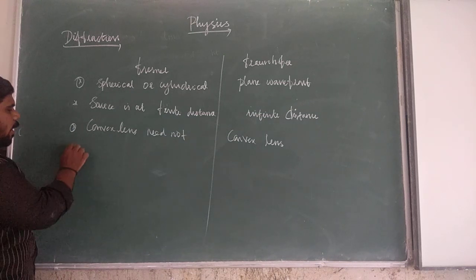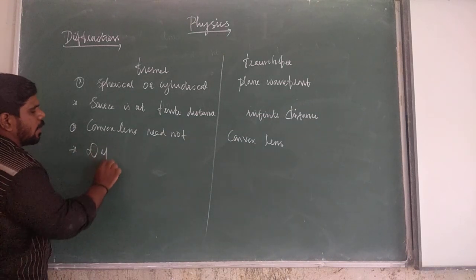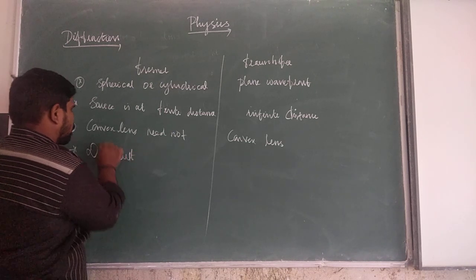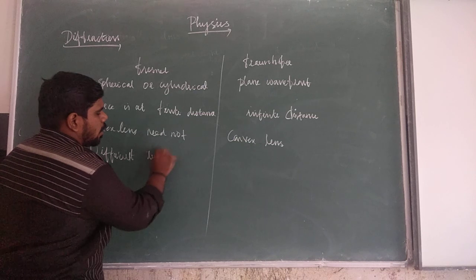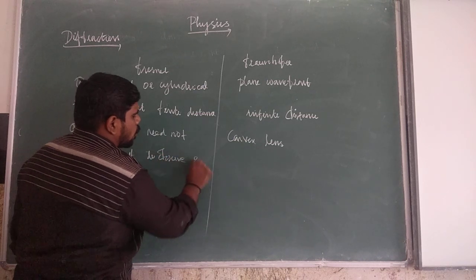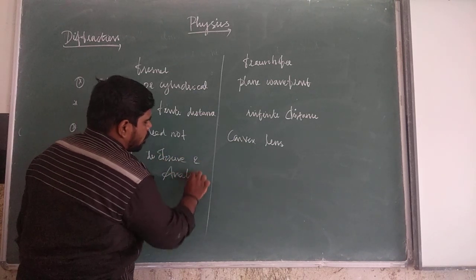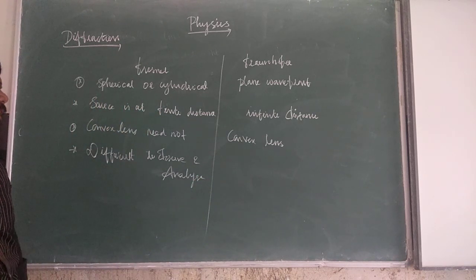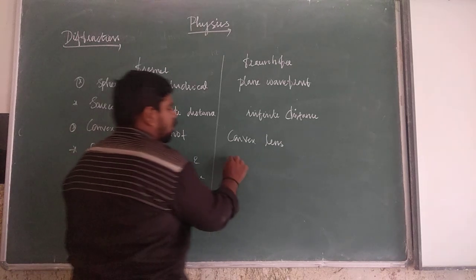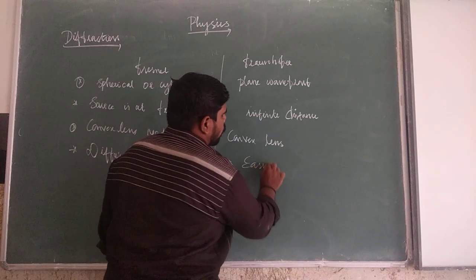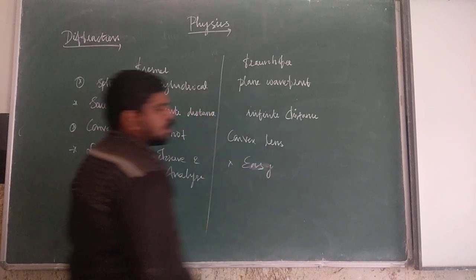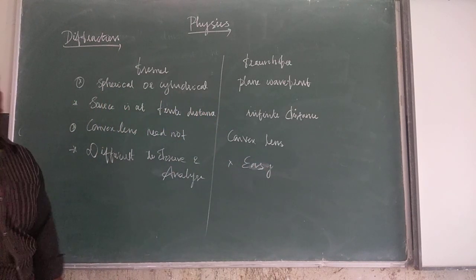Then the fourth point: for Fresnel diffraction, it is difficult to observe and analyze. At the same time, for Fraunhofer diffraction, it is easy to observe and analyze.